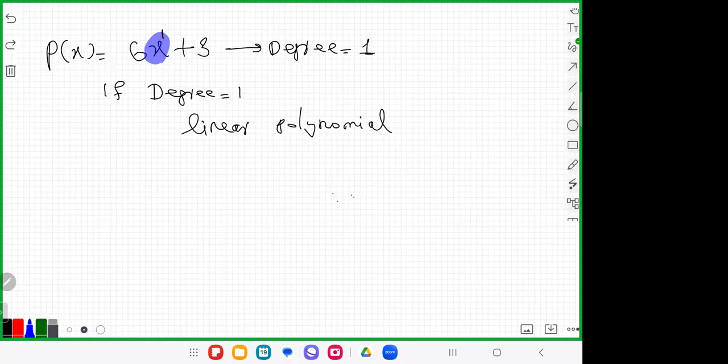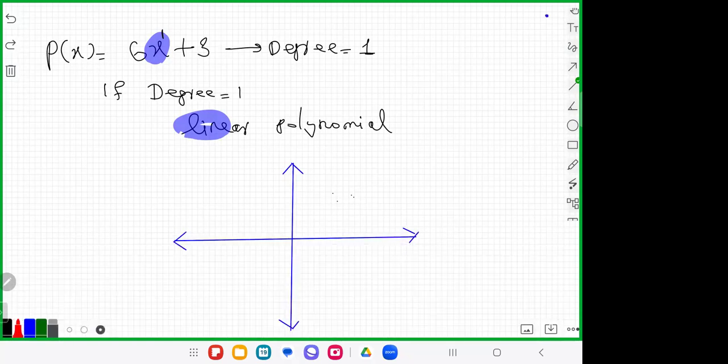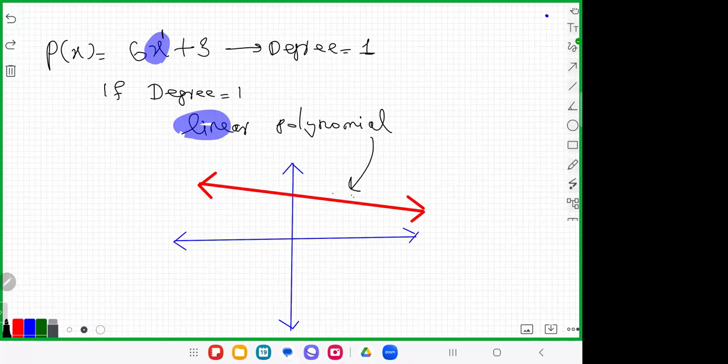Look at the first four letters, LINE. So if you plot it on a graph paper, definitely you will get a straight line. That's why the shape of the linear polynomial graph is a straight line. Just plot it on a graph paper, you will get a straight line.